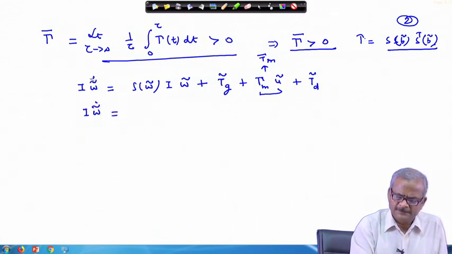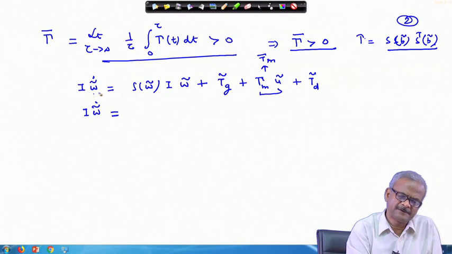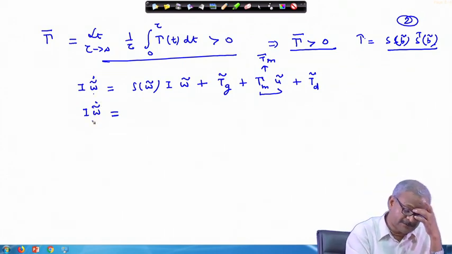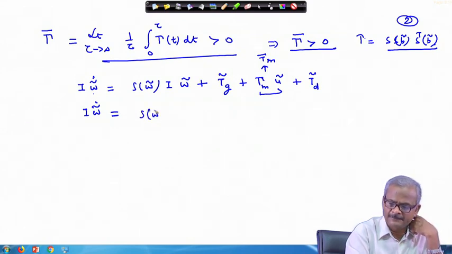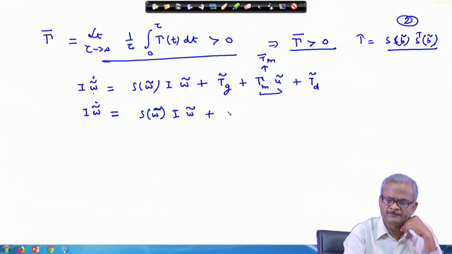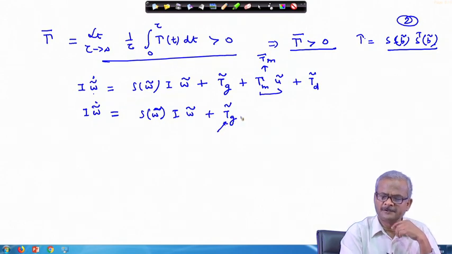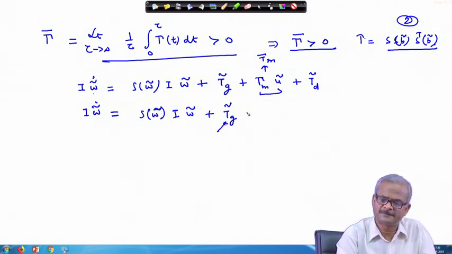So, these are not explicit functions of time. As I have indicated, this is the generalized averaging. Once we do the generalized averaging, these terms remain intact and we can write them as omega tilde I times omega tilde, and T g also remains like this, because the gravity gradient term is not explicitly dependent on time, and this we have written last time.